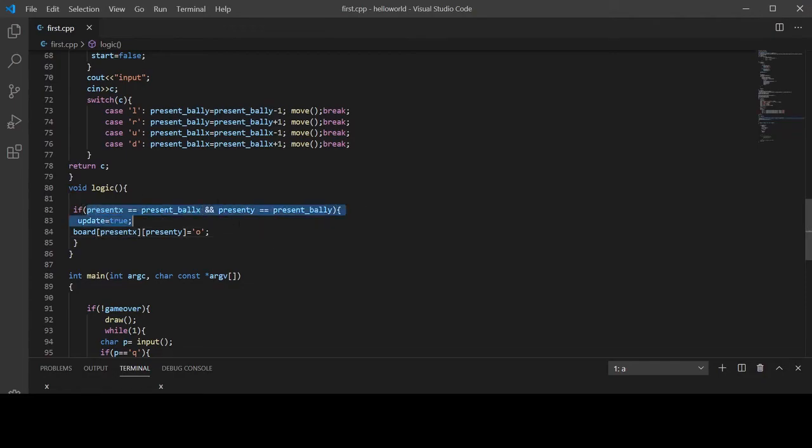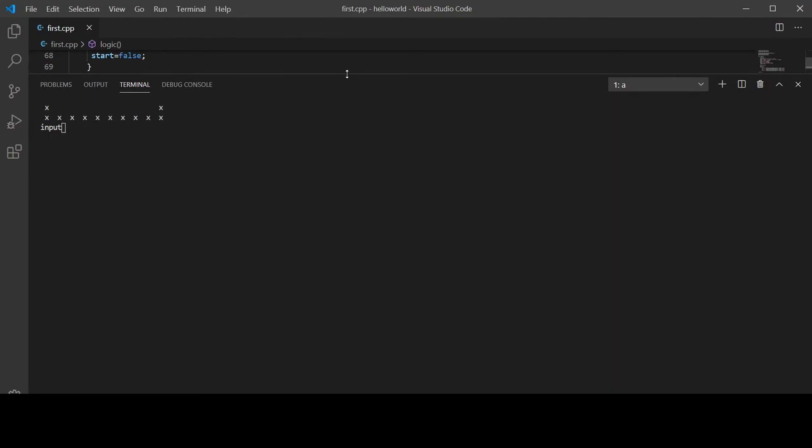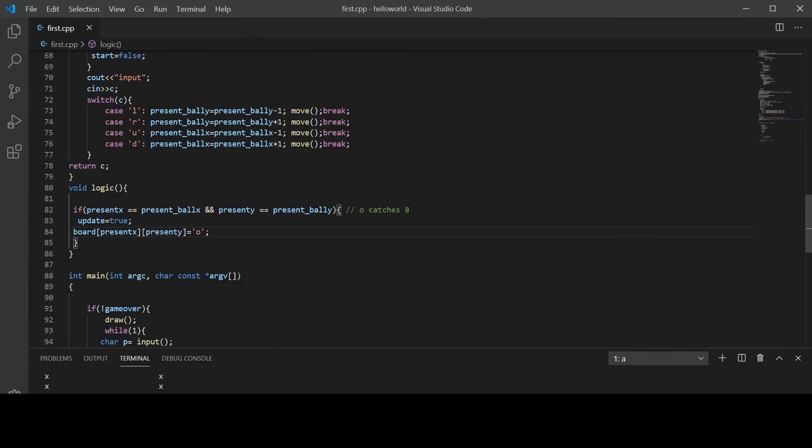This line simply means that when O catches 8, at that time the update should become true, and the present position means, as you can see here, this position. When O reaches this position of 8, then an O should be there, because if we do not write this statement, O would be missing from that position. So this is also important.